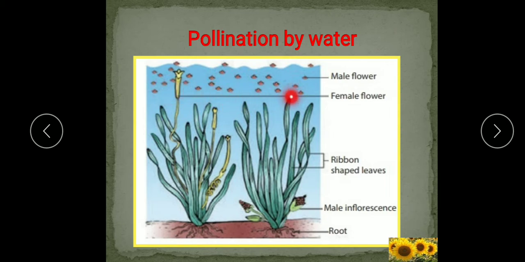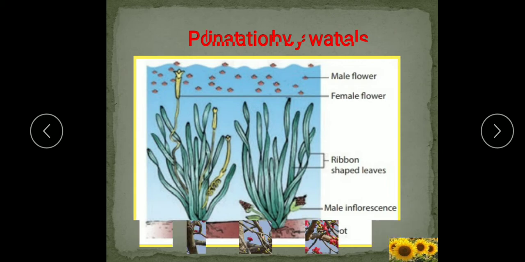So, when the male flowers come in contact with the female flower, the pollen grains get deposited onto the stigma and the pollination occurs. So, understood children? How does hydrophily take place? And examples are Hydrilla and Vallisneria.